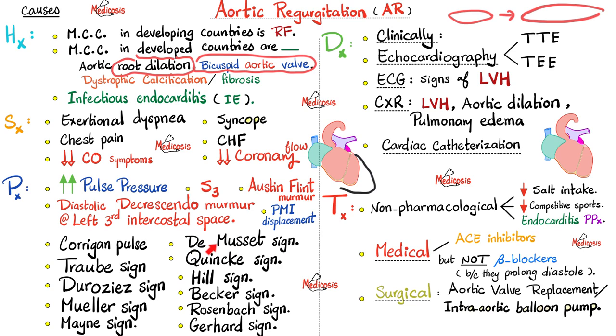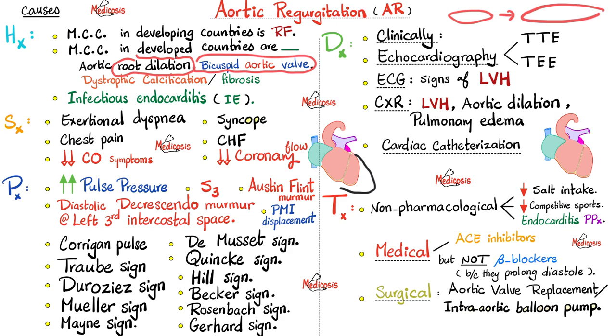Next, du Musset sign. According to legend, the famous French poet Alfred de Musset used to sit in the Parisian salons, bobbing his head all day long, back and forth. People said, oh, he's just a poet. And that's what crazy poets do. What they did not know, that he was bobbing his head because of aortic regurgitation. This is a symptom of aortic regurgitation.